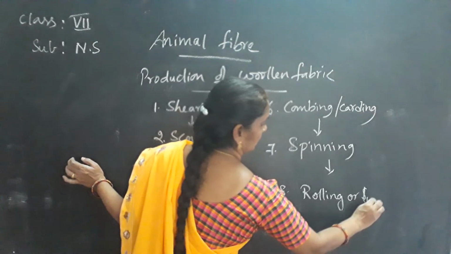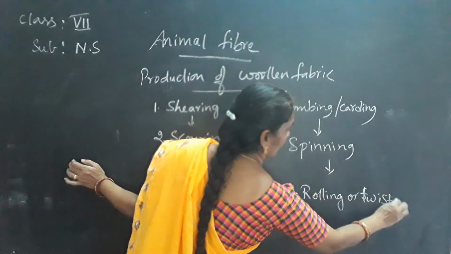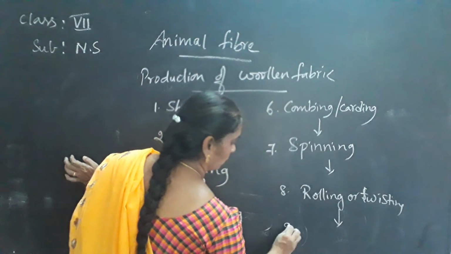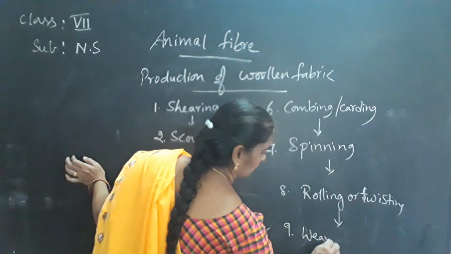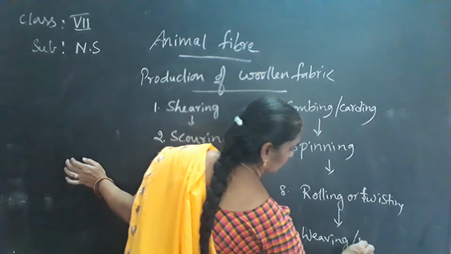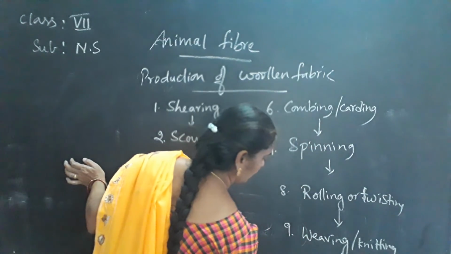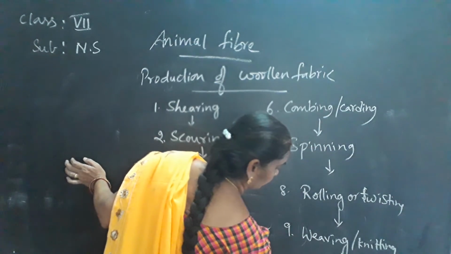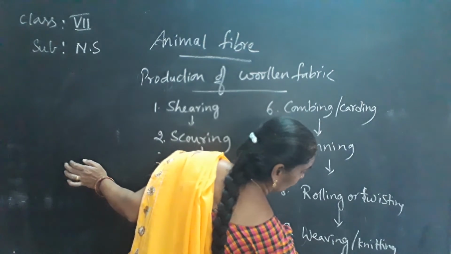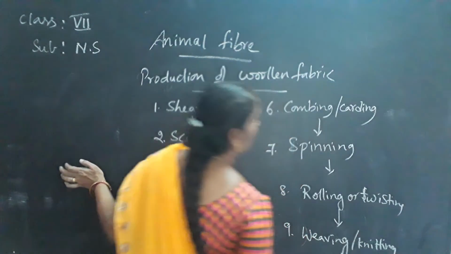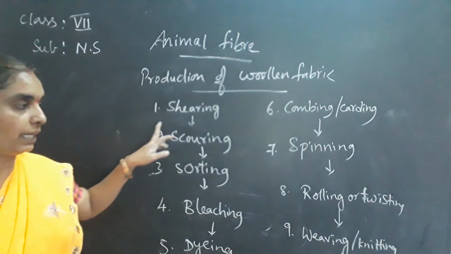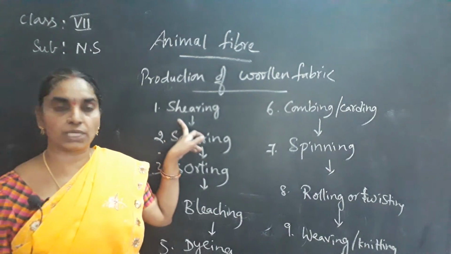Next, weaving or knitting. And lastly, you get the woolen fabric. So understanding each and every step shows how the woolen fabric is obtained for us. First stage is the shearing process.